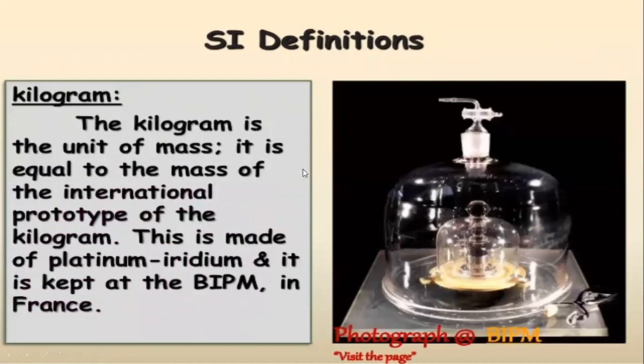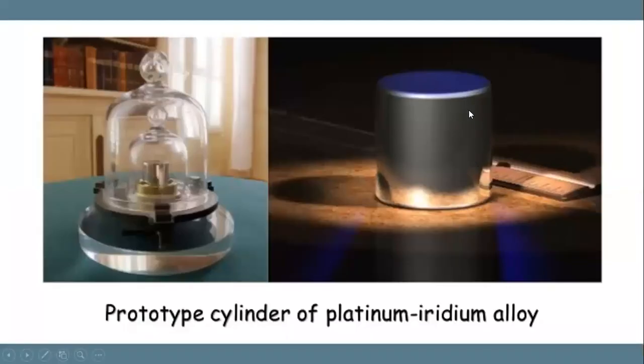The next is for kilogram. The kilogram is the unit of mass. Here also there is a prototype for kilogram, which is made up of platinum iridium, and this is also kept in the International Bureau of Weights and Measures in France. It looks like this. This is the prototype, a cylinder made up of platinum iridium alloy. And the weight of this prototype was taken as 1 kilogram all throughout the world. Still now it is there in Paris.